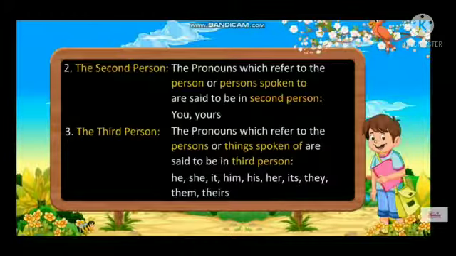Next one is second person. The pronouns which refer to the person or persons spoken to are said to be in second person. They are you, yours. The next one is third person. The pronouns which refer to the persons or things spoken of are said to be in third person. Example: he, she, it, him, his, her, its, they.